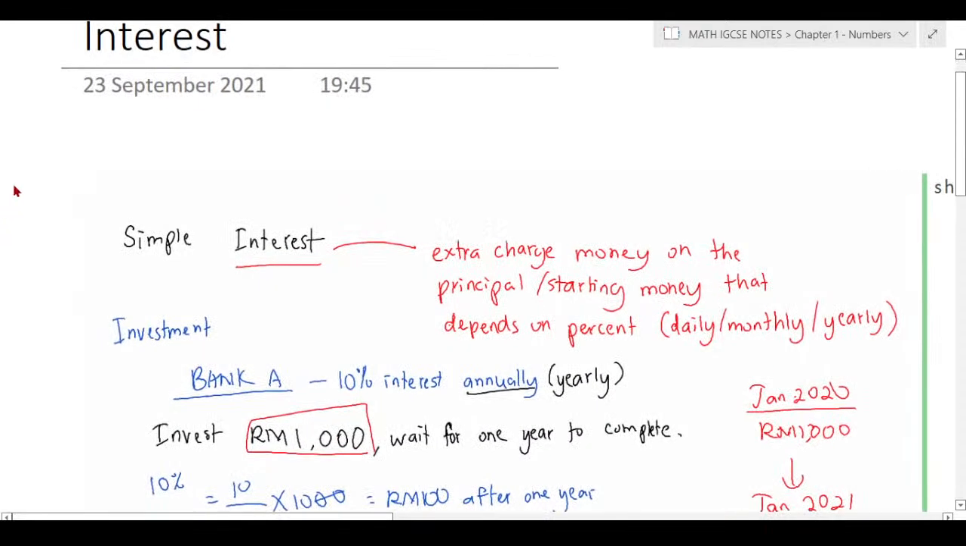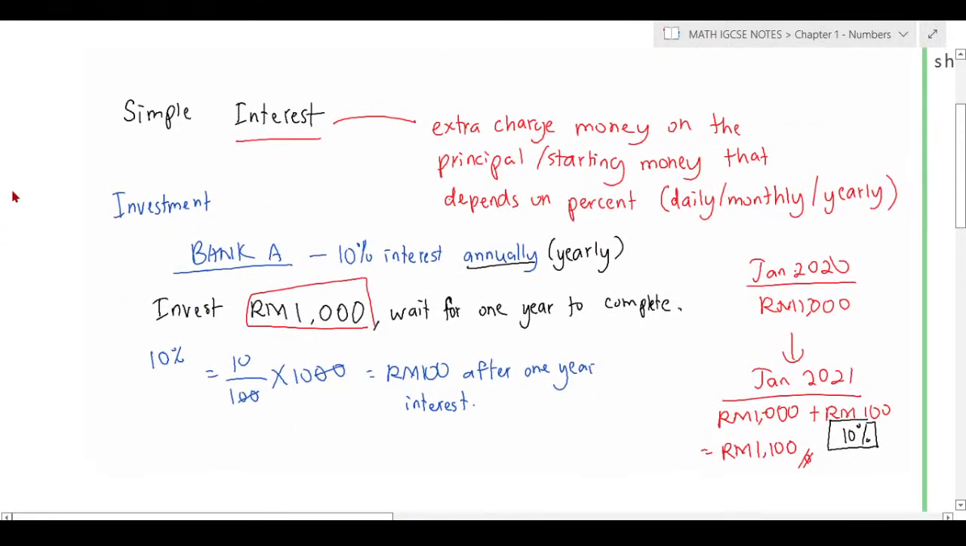So when we are talking about interest here, we have two types of interest. But first, what does interest mean? Interest here, this is just my own understanding to help you, is the extra money charged on the principal, or your starting money, that depends on a percentage. It can be borrowing. Borrowing can have interest. Investing can have interest.